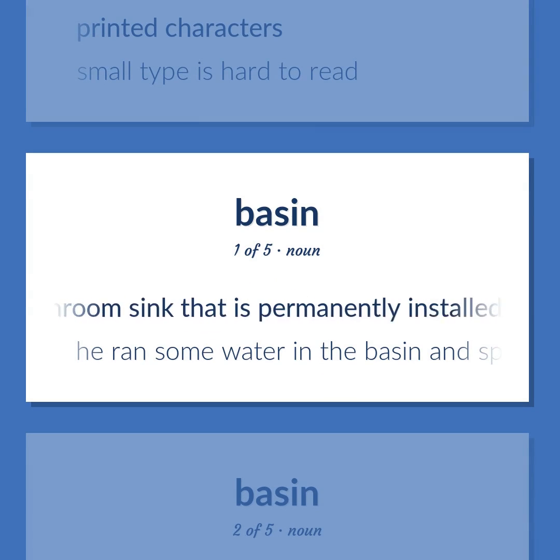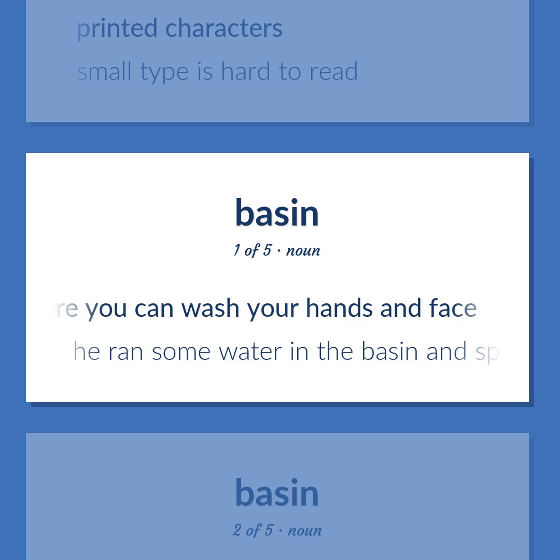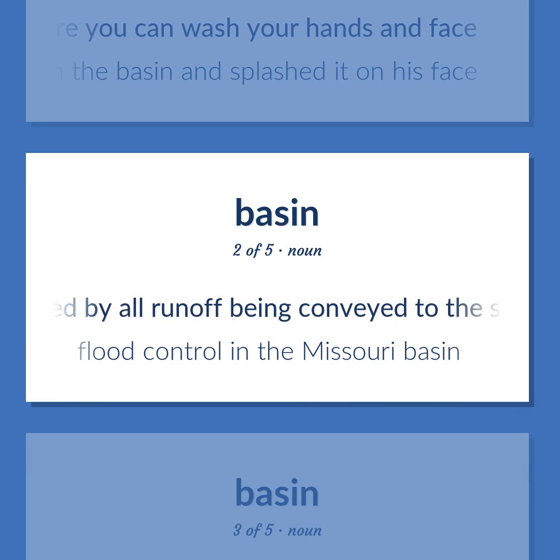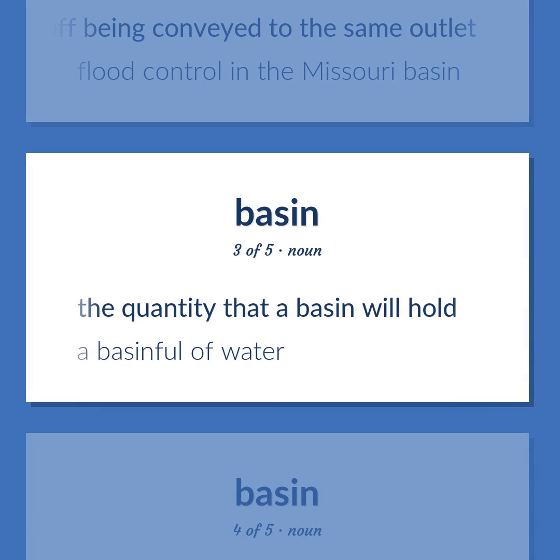A bathroom sink that is permanently installed and connected to a water supply and drain pipe, where you can wash your hands and face. He ran some water in the basin and splashed it on his face. The entire geographical area drained by a river and its tributaries. An area characterized by all runoff being conveyed to the same outlet. Flood control in the Missouri Basin. The quantity that a basin will hold. A basinful of water.